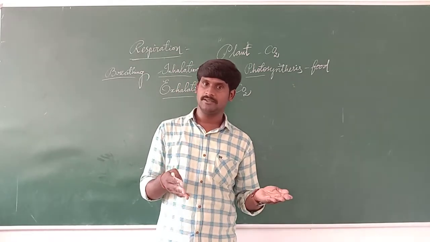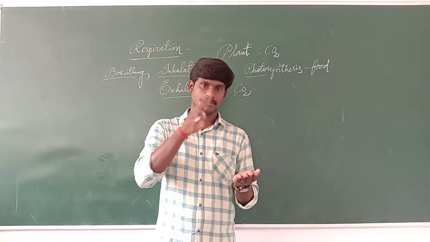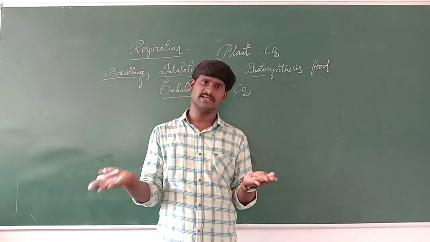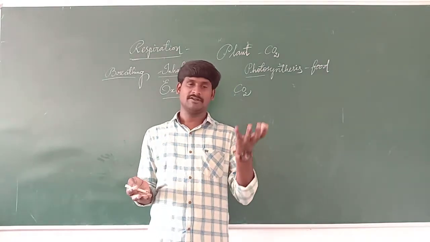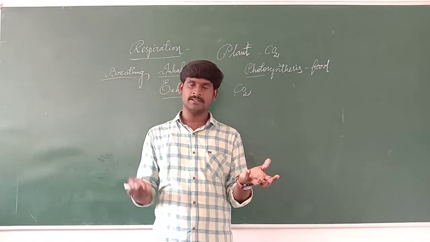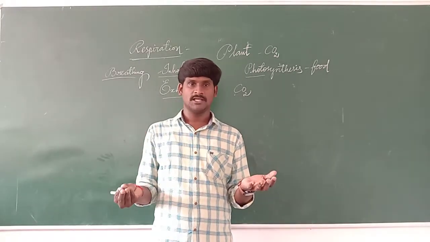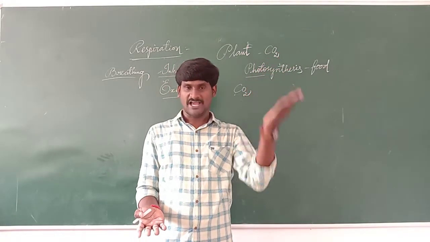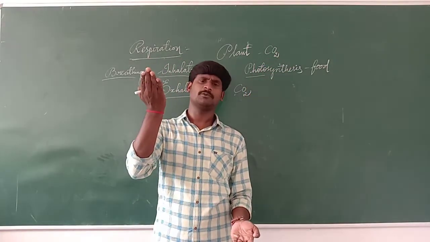If living organisms are present on land, along with them there should be plants also. Animals should be in enough quantity, and plants should be in enough quantity. If animals are more and plants are less, it is a problem. If animals are less and plants are more, it is also a problem.